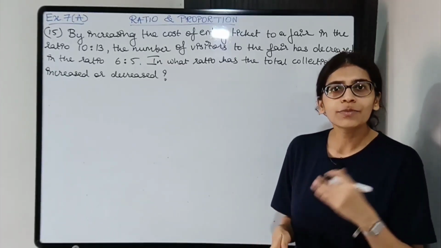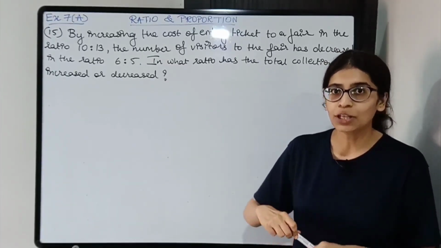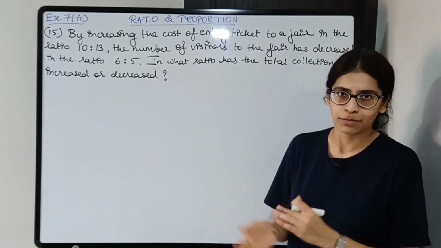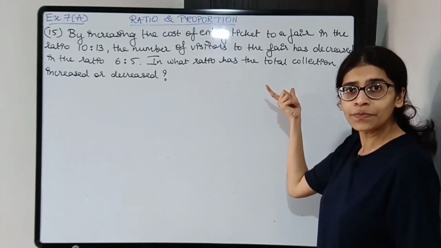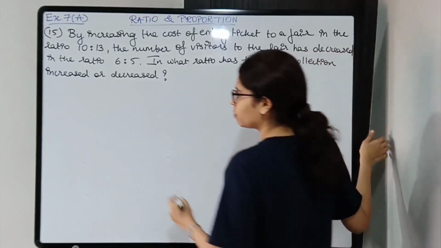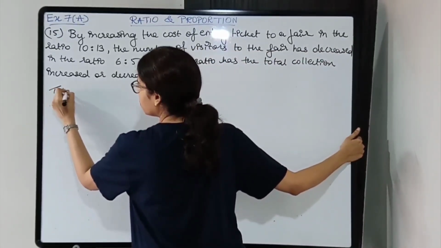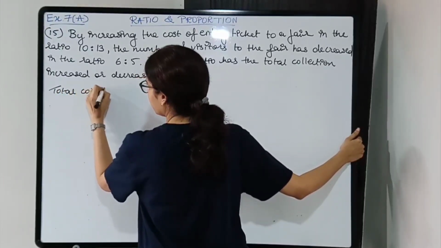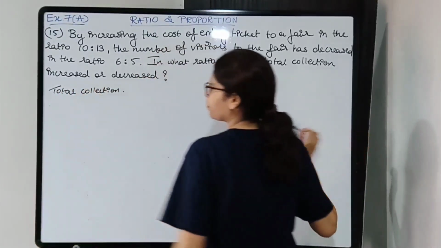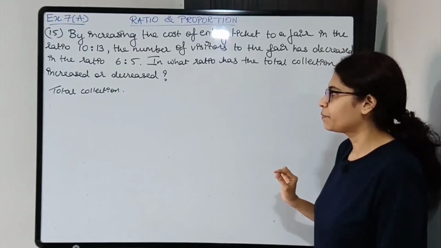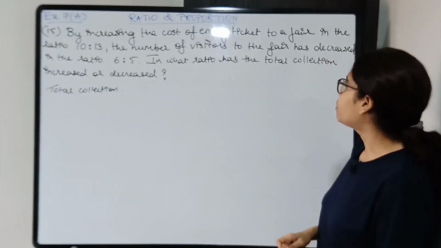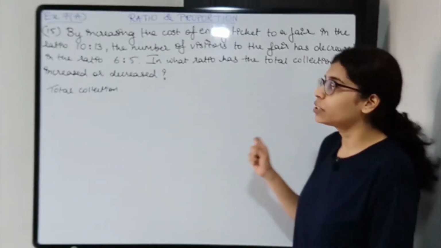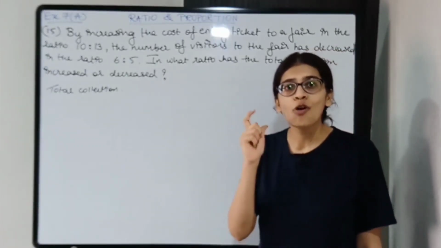Now what all terms are given to us, let us see. Because we need a formula over here. They have asked for total collection. Okay, so we need to find the ratio of the total collection. So total collection is required. By increasing the cost of entry ticket to a fair in the ratio 10:13. The ratio of what is given?